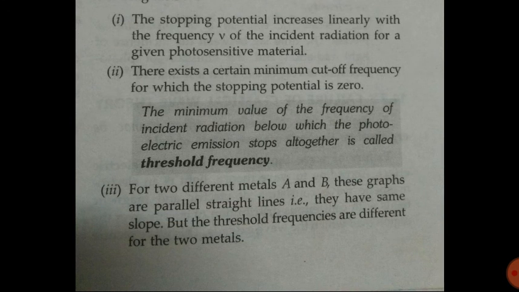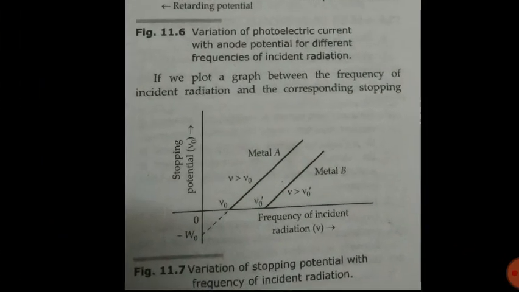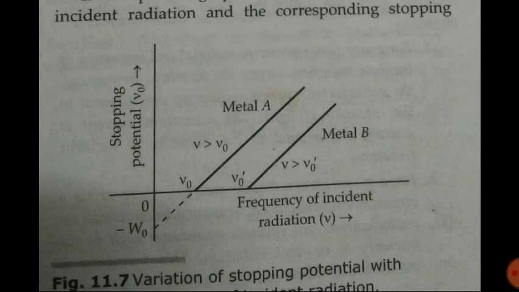Third, for two different metals A and B, these graphs are parallel straight lines. Here you can see this graph. We have taken two metals, metal A and metal B. Now nu naught is the threshold frequency here. Metal A has a greater threshold frequency, and metal B has a lower one than metal A.